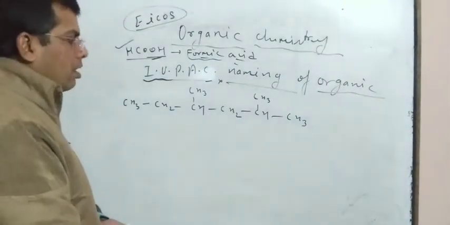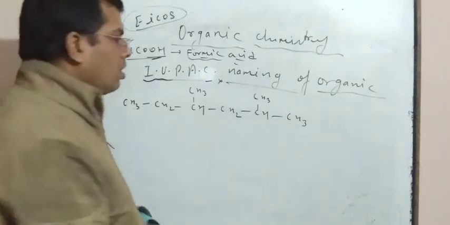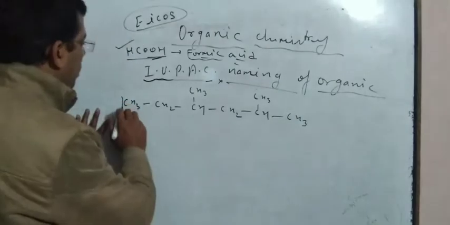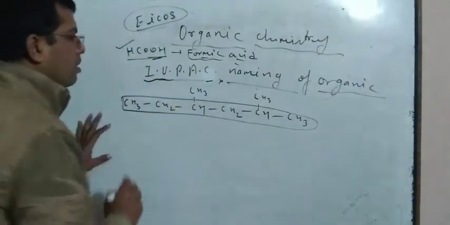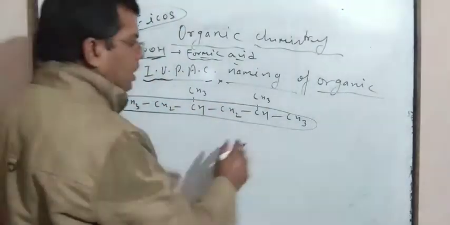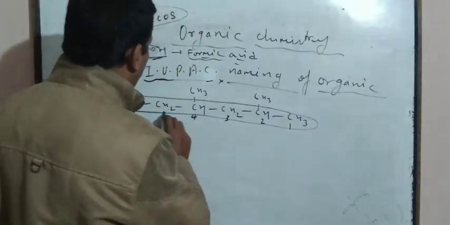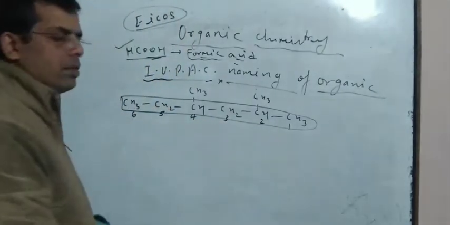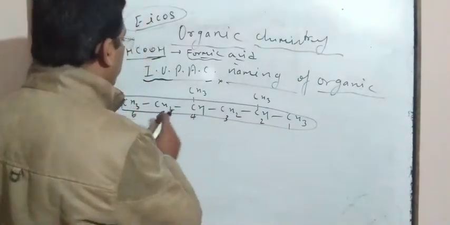Then first we have to choose the longest chain. This straight chain is the longest chain. Counting started from this side means 1, 2, 3, 4, 5, 6, and from here also 1, 2, 3, 4, 5, 6.